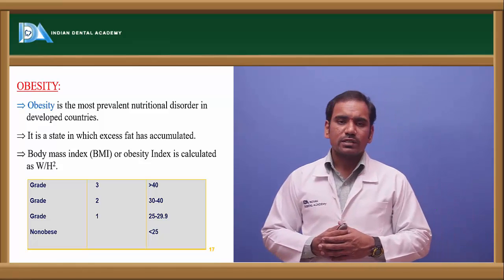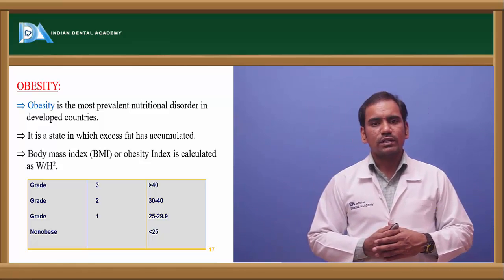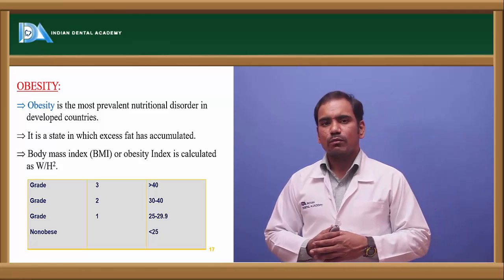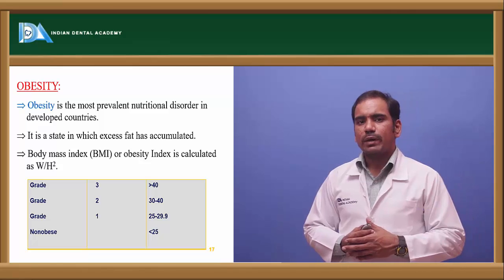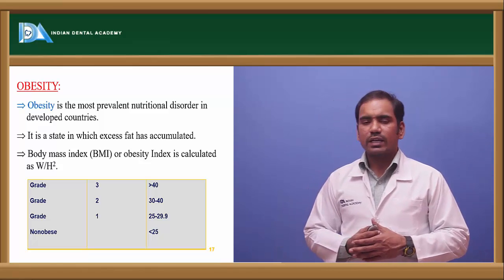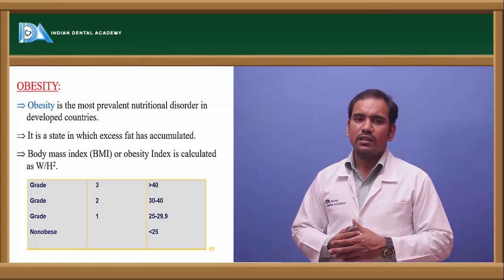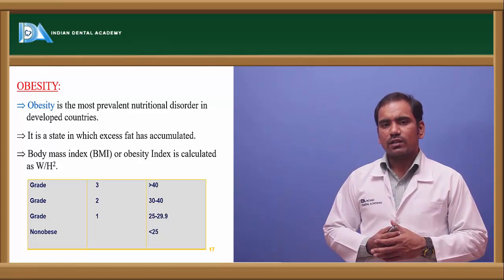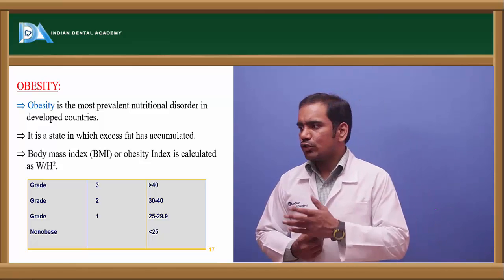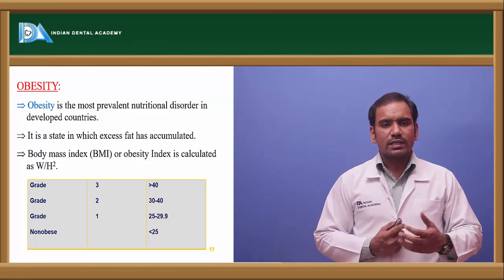Whether a person is obese or not, you can calculate using a formula, the body mass index, which is weight by height square, with weight in kgs and height in meters. The normal body mass index should be less than 25.